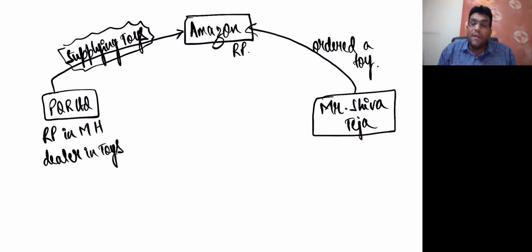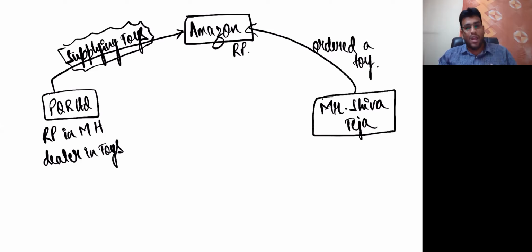Clear, my dear friends? When we open Amazon and order some goods, it is not that every good is being manufactured and supplied by Amazon only. There are so many other suppliers who are registered with Amazon and are supplying through Amazon. For example, when Shivateja orders one toy through Amazon, one box will come. That box will have a sticker of Amazon. I agree. But when I open the box and look at the invoice, the invoice is actually given by PQR Limited, but not by Amazon. Please realize that, because the actual supplier is not Amazon, the actual supplier is PQR Limited.